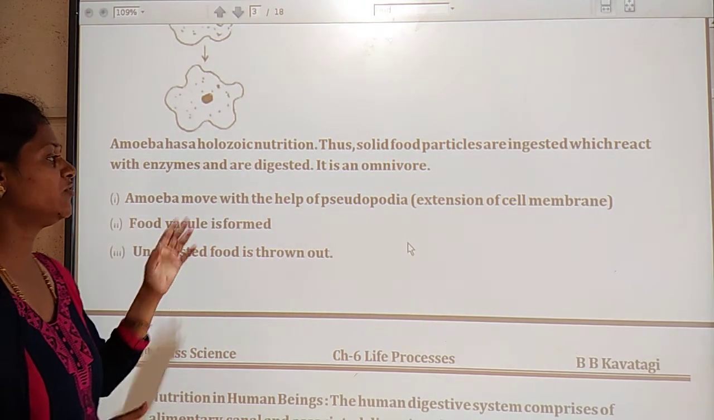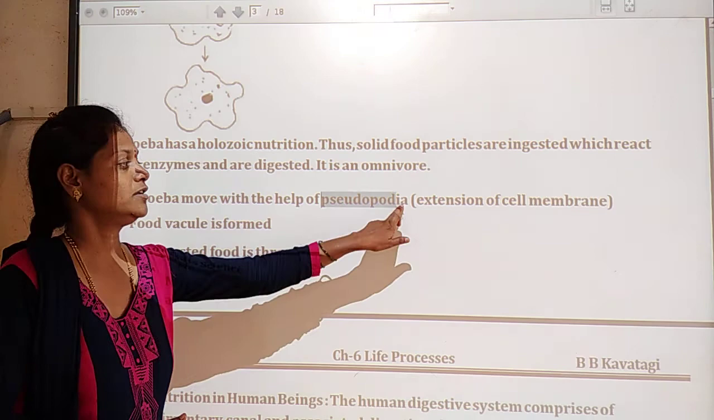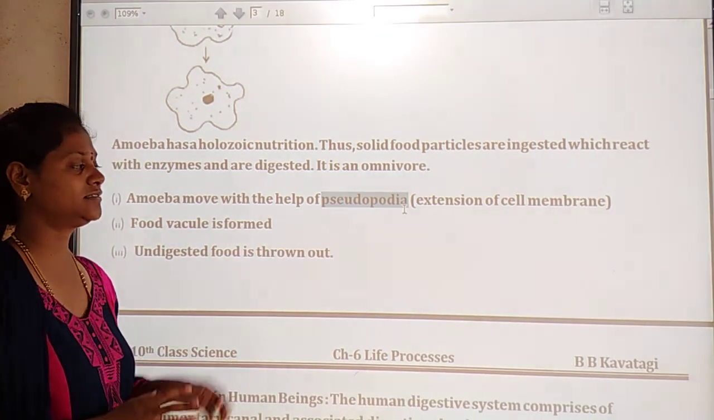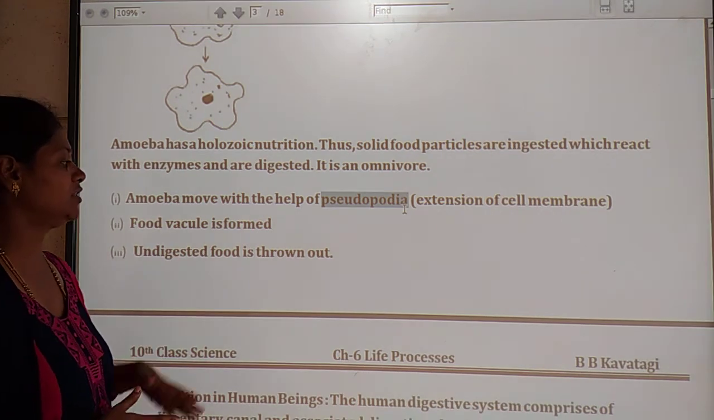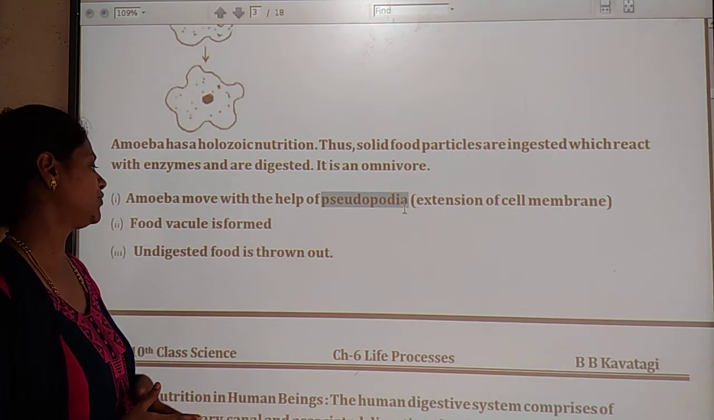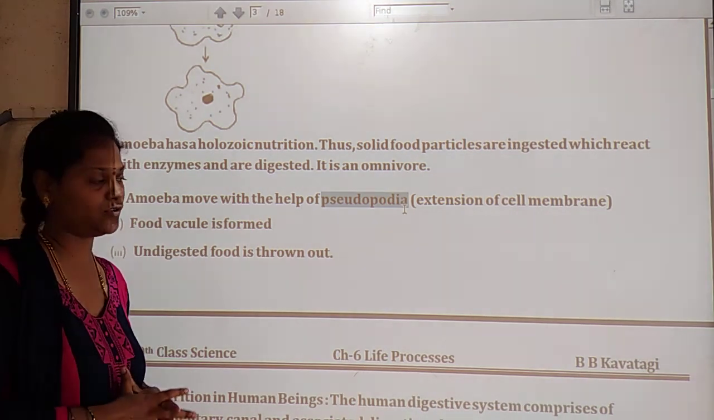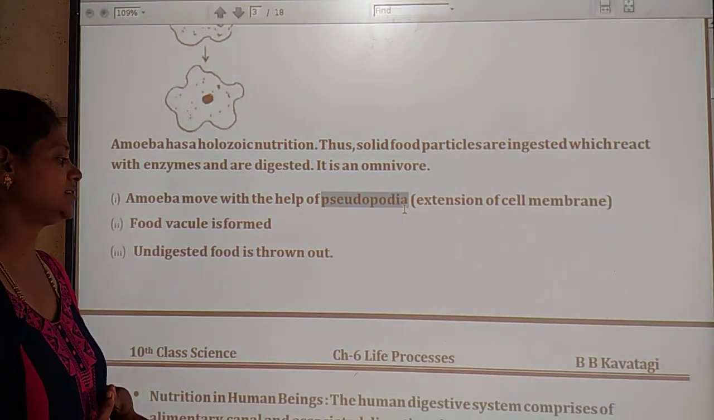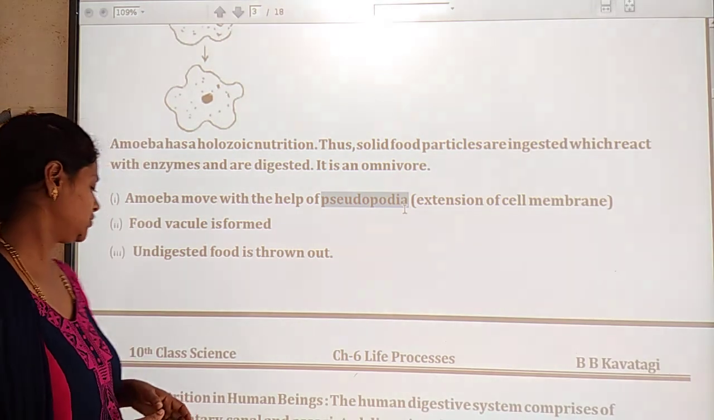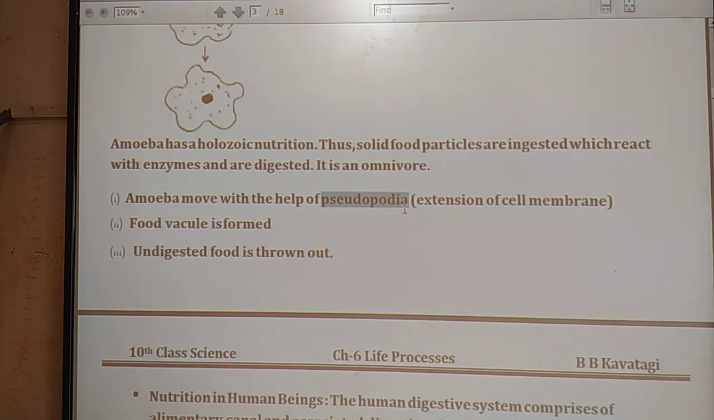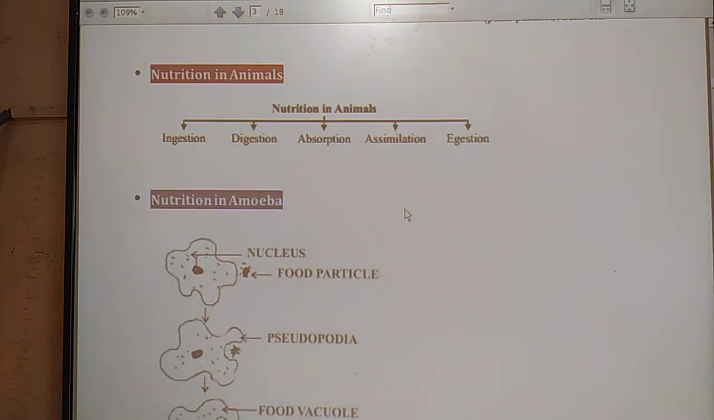Here the amoeba moves with the help of the pseudopodia. With the help of the pseudopodia, it can move from one place to another place. And the food vacuole is formed. With the help of the food vacuole it can digest the food. Next, undigested food is thrown out with the help of the cell membrane. So this is the concept about nutrition in amoeba.